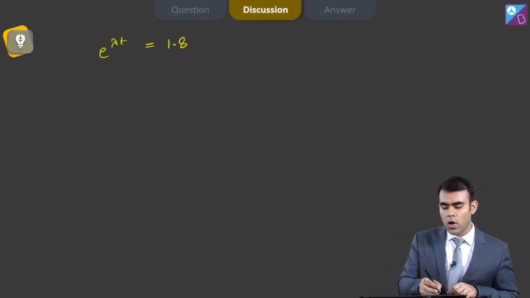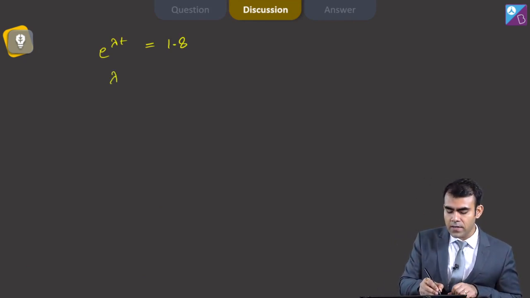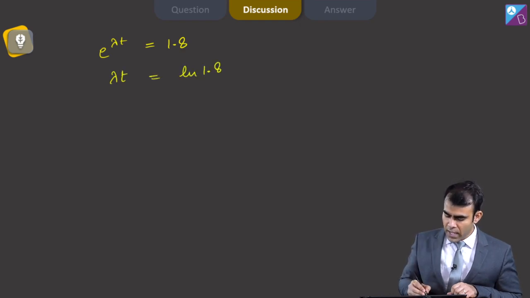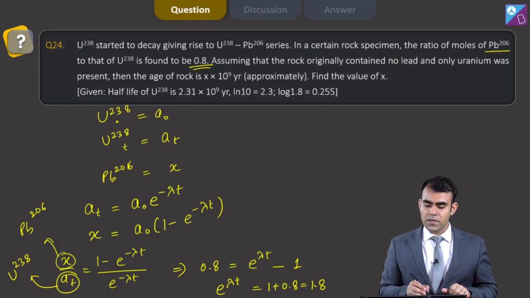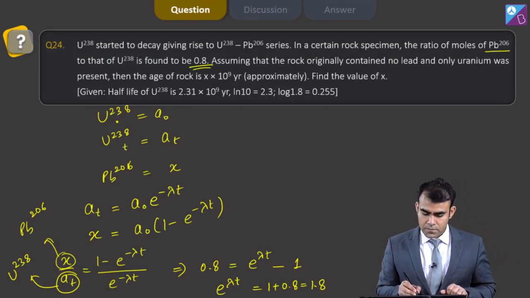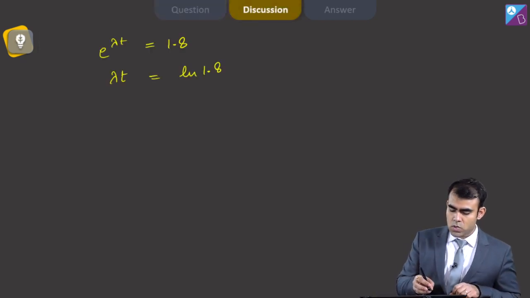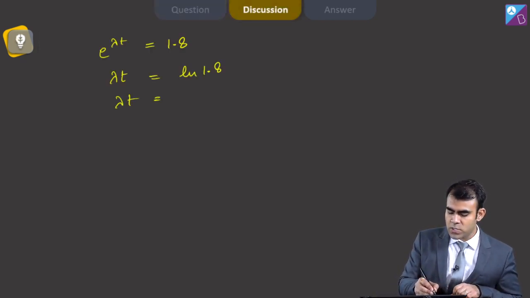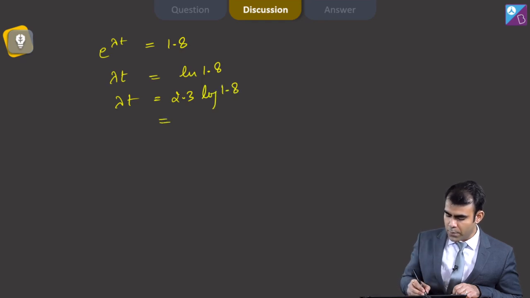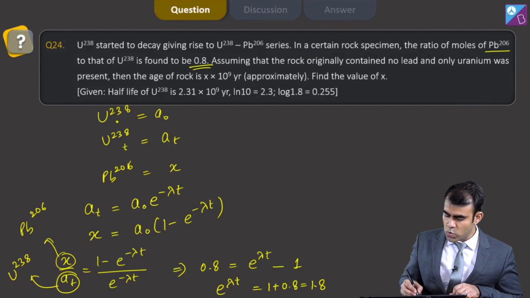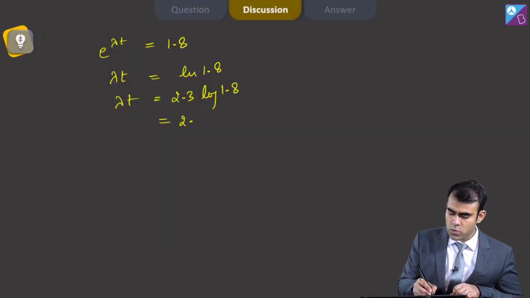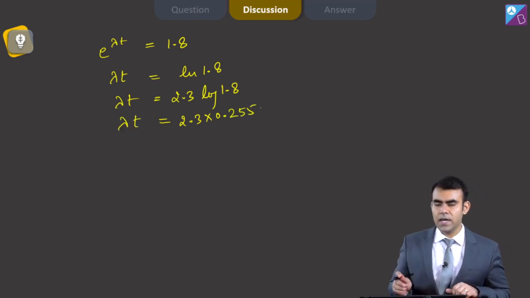Now taking log on both sides we get ln e to the power lambda t, that is lambda t, is equal to ln 1.8, and we have been given the value of log 1.8. So lambda t is 2.3 log 1.8, and log 1.8 is 0.255. So 2.3 into 0.255, and here we have lambda t.